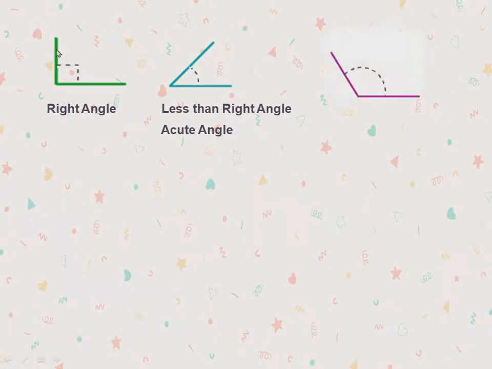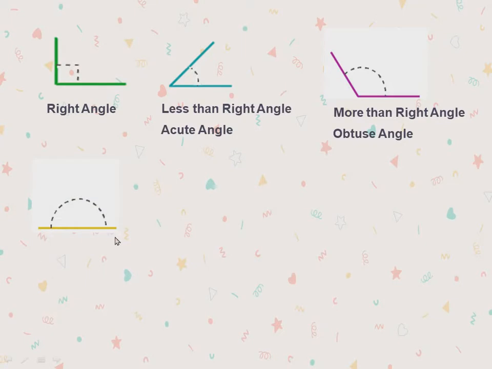Acute angle. And if it is more, it lies to the downside, then it is called as more than right angle or obtuse angle. Now if both the lines are on the same line, then it is called as straight angle. What is that called children? Straight angle. And if it is more than this, then it is called as reflex angle. Now note these three: right angle, less than right angle, acute angle, more than right angle, that is obtuse angle.